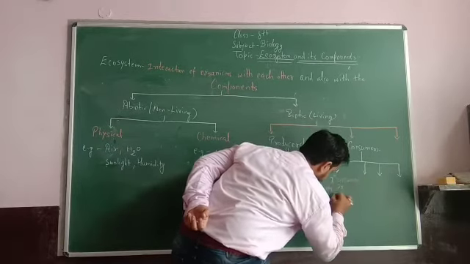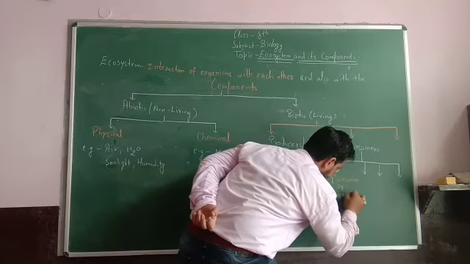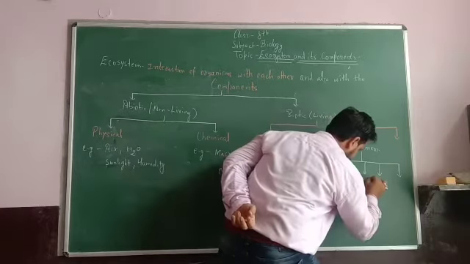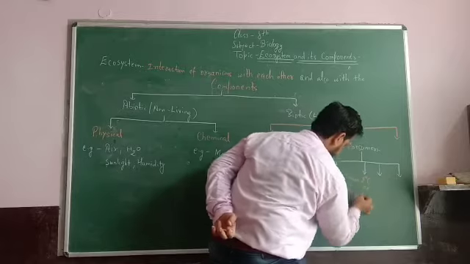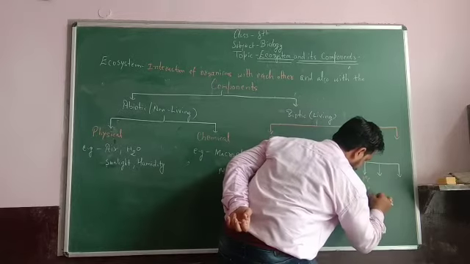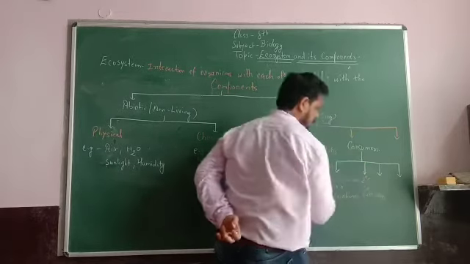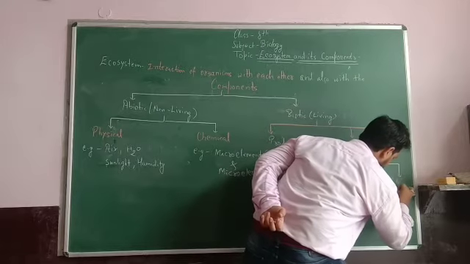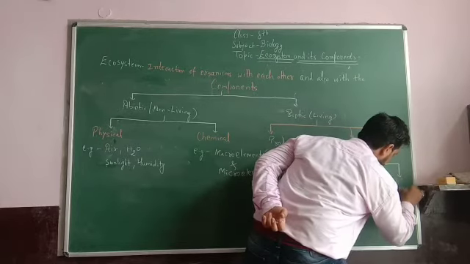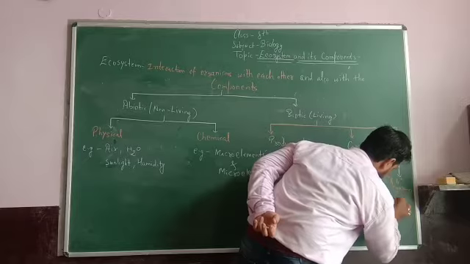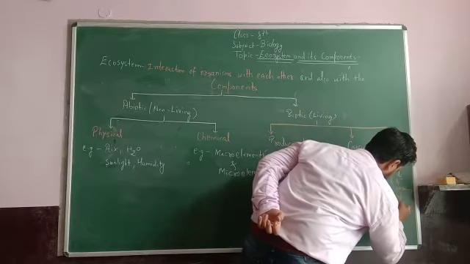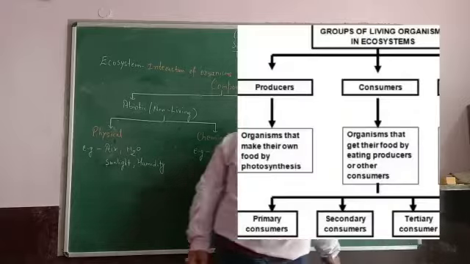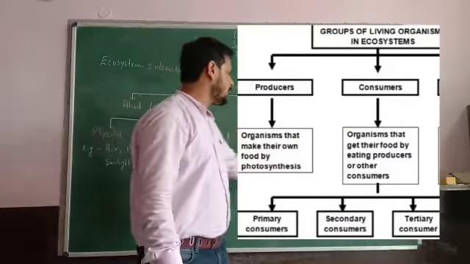Primary consumers are known as herbivores. Secondary consumers are carnivores. Tertiary and quaternary consumers are termed top carnivores. So these are the consumers which are dependent on plants or animals.